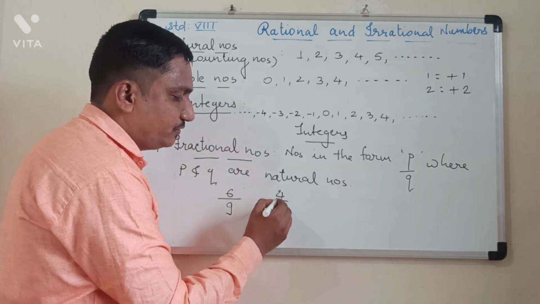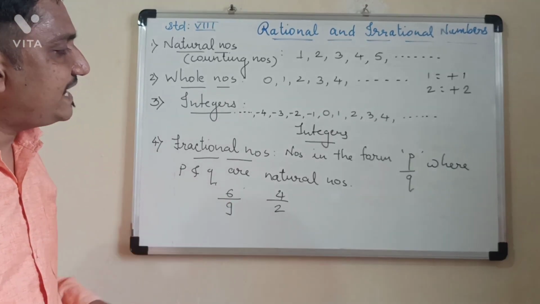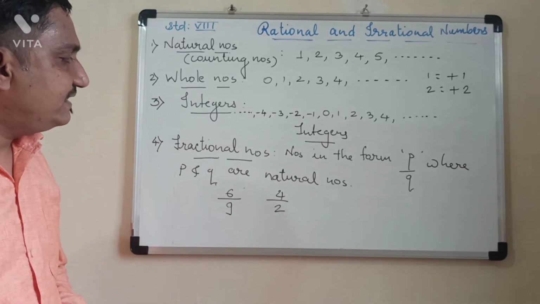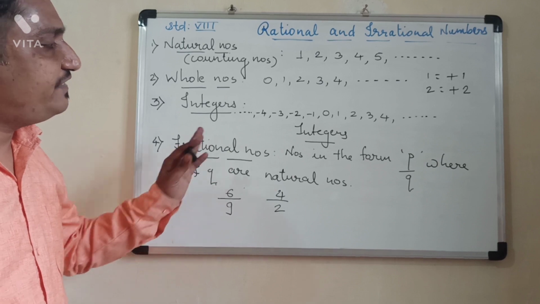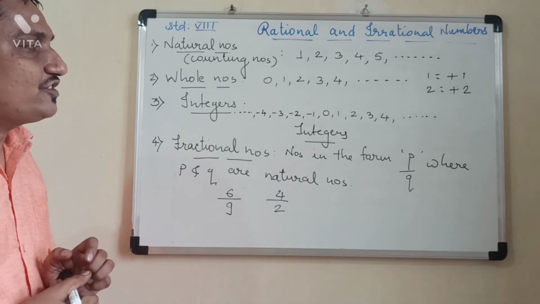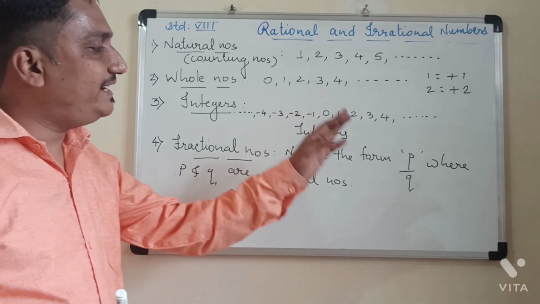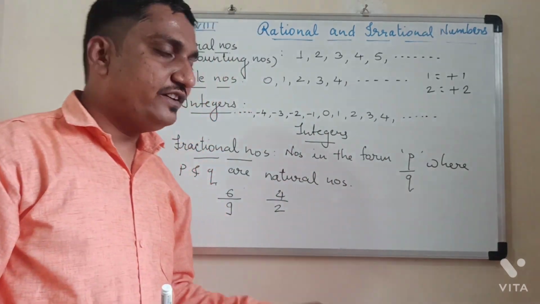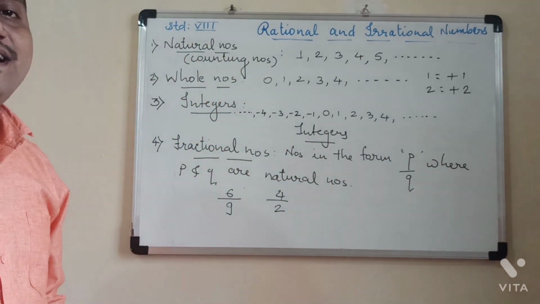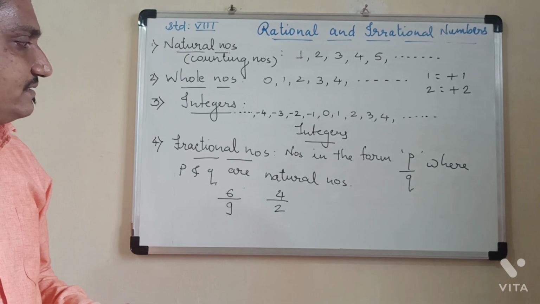4 upon 2. 4 is a natural number, 2 is a natural number, therefore we can say that 4 upon 2 is a fractional number.